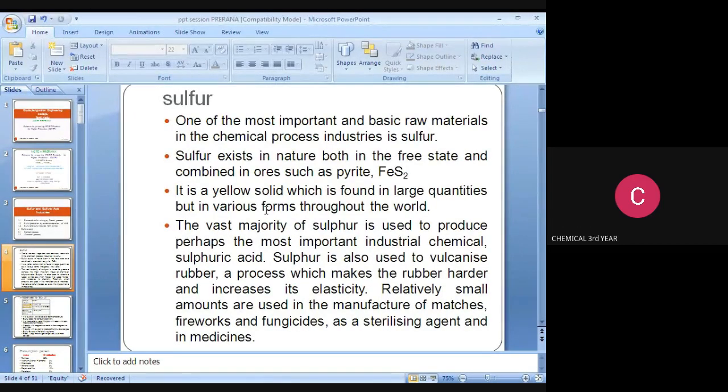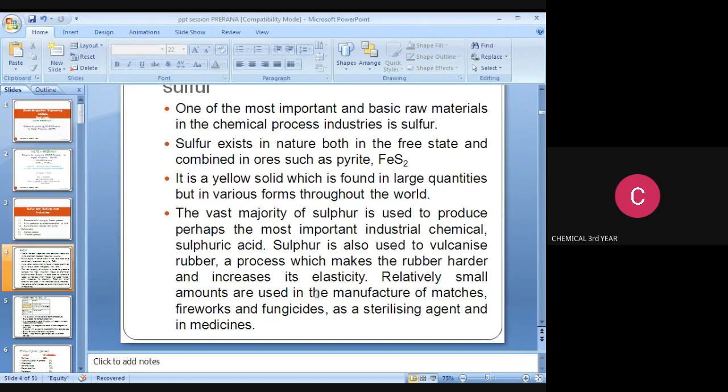The vast majority of sulfur is used to produce the most important industrial chemical, sulfuric acid. Sulfur is also used to vulcanize rubber, a process which makes the rubber harder and increases its elasticity. A relatively small amount is used in the manufacture of fireworks, fungicides, and sterilizing agents in medicines.